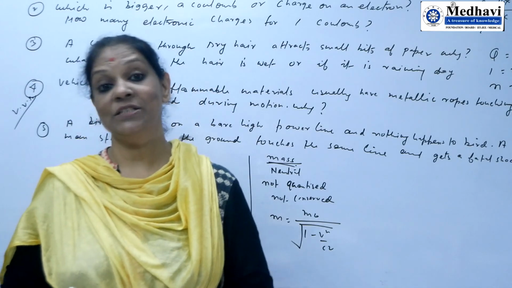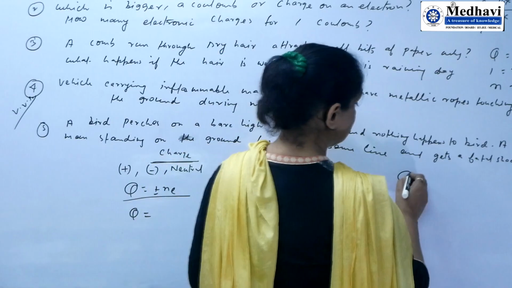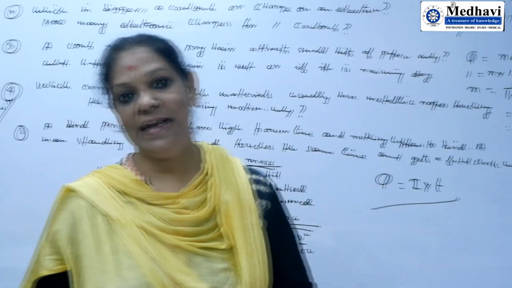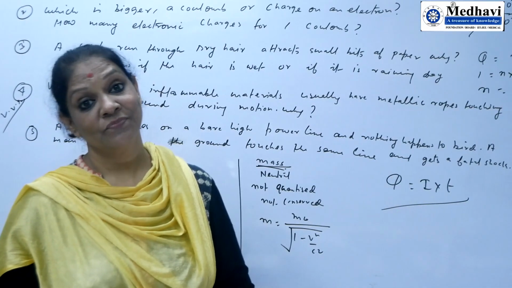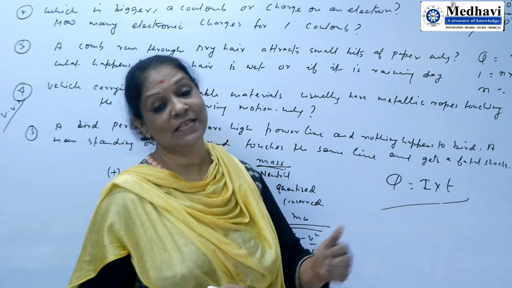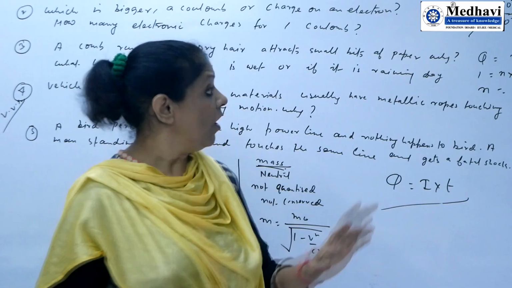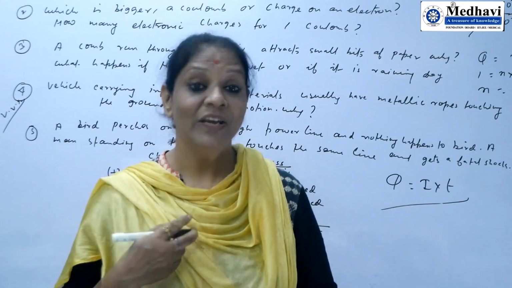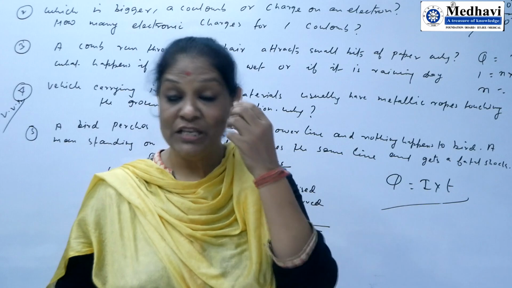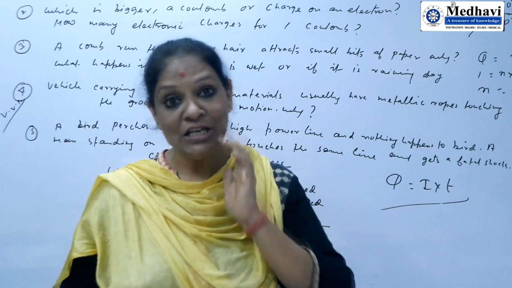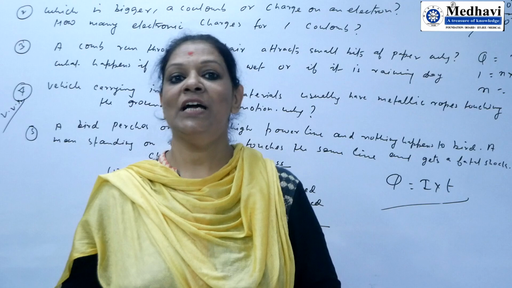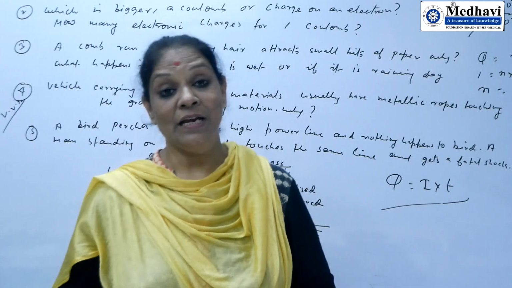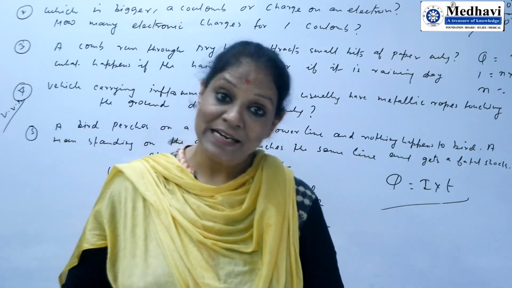How will you define charge? This is very important. Q is equal to I into T. So if 1 ampere of current is flowing for 1 second, we can say 1 coulomb of charge. All the information I have given in this video is very important for your base, because you need to know the origin and nature of charges: similar charges repel each other, opposite charges attract each other.